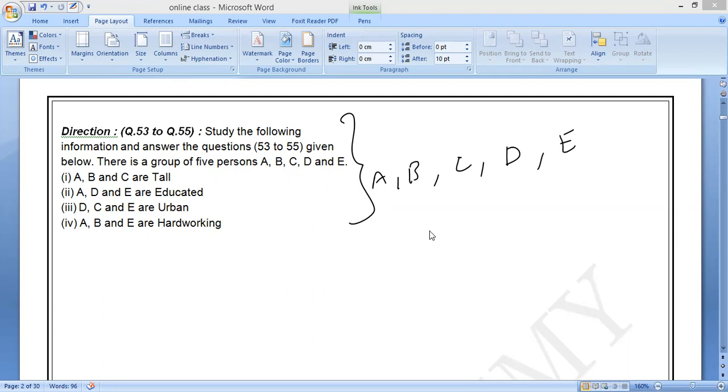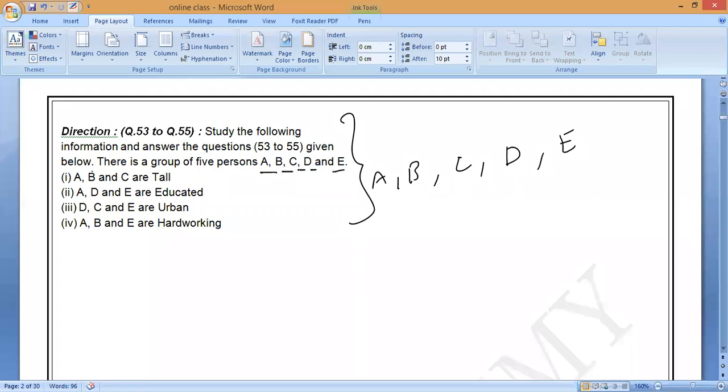Okay, now you observe very carefully what they are saying. We have a total of 5 persons: A, B, C, D, E. A, B, C are tall. Correct or not? Next, A, D, and E are educated. D, C, and E are urban. A, B, E are hardworking. Now, let us go to the question.